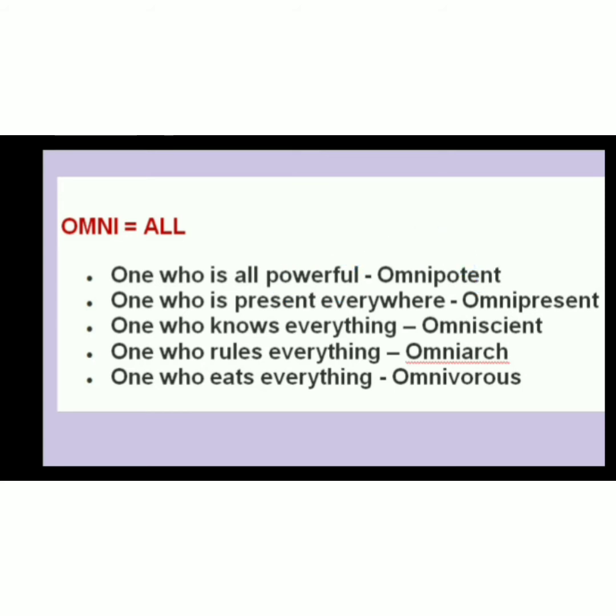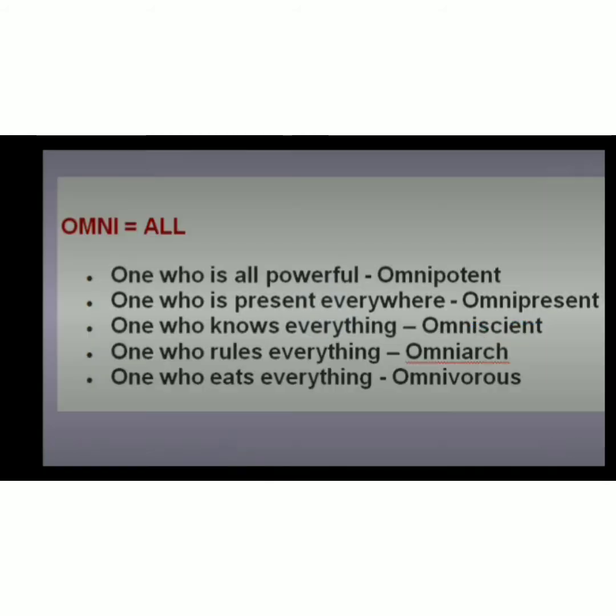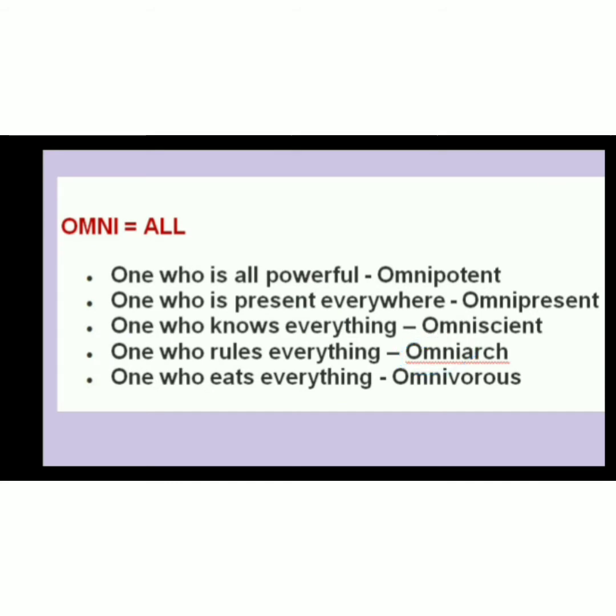Next, one who is present everywhere. So everywhere is coming, all, that means omni. Present, the same, omnipresent. One who knows everything. Now for everything it is omni, and for knowing it is sci. Science, right? Sci, knowing. Omniscient. One who rules everything. Now everything is omni, and rule. For rule we have used here arch. So it is omniarch. One who eats everything, that's omnivorous. Omni is for everything. Vorous means eating.